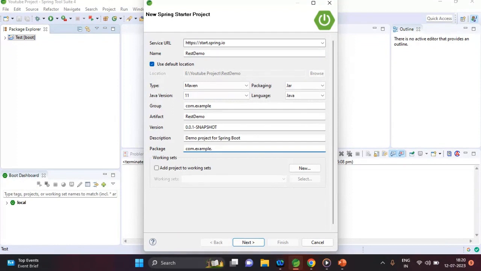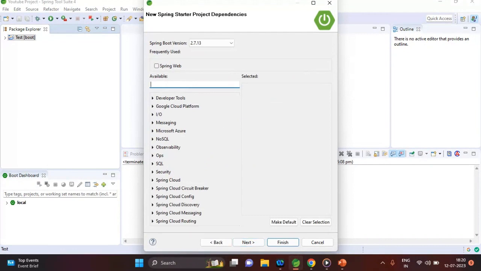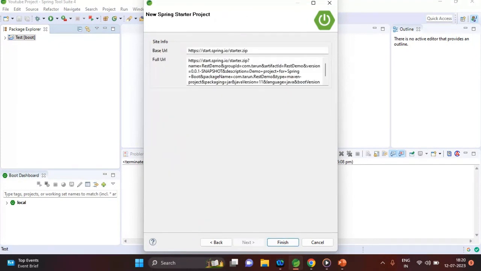Package com.tarun.restdemo, group as com.tarun. Now just add the dependency as Spring Web dependency. For the time being I am adding only one dependency, and next, finish.